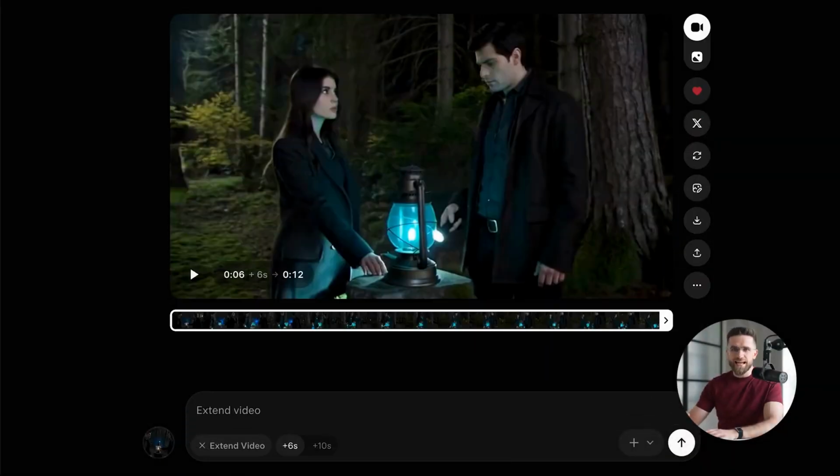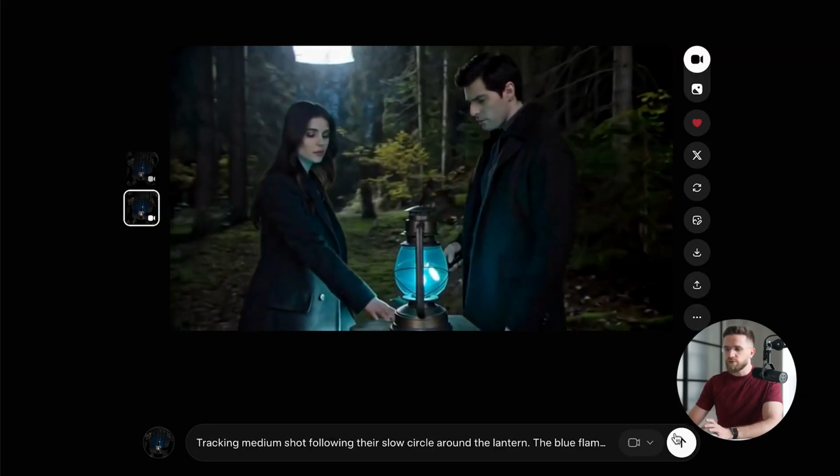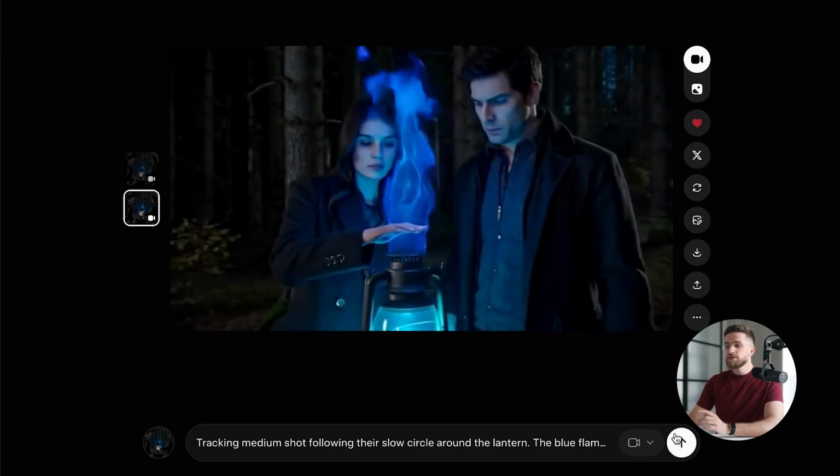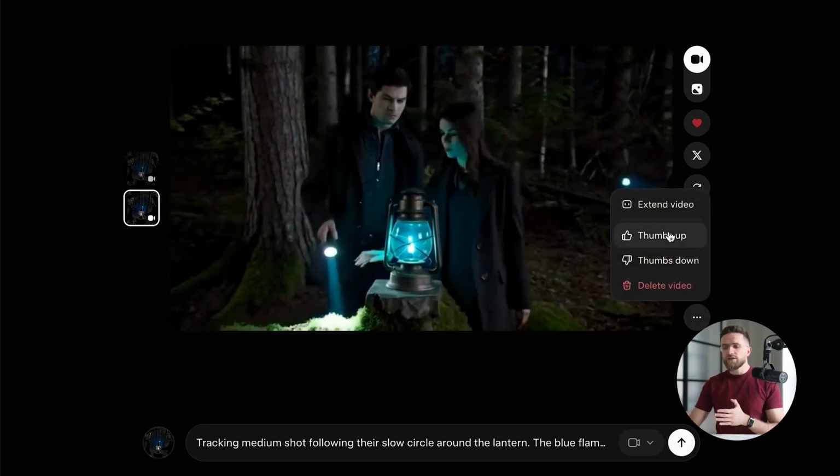Finally, test your workflow on a 30-second project first. Get comfortable with the extend loop, the screenshot method, the prompt phrasing. Once you can reliably create a 30-second video with consistent characters, scaling to 10 to 20 minutes is just repetition.